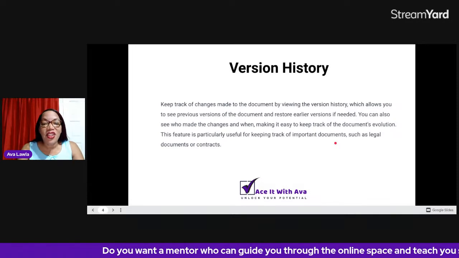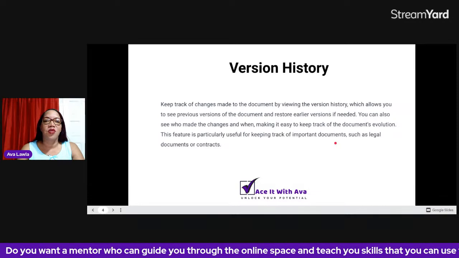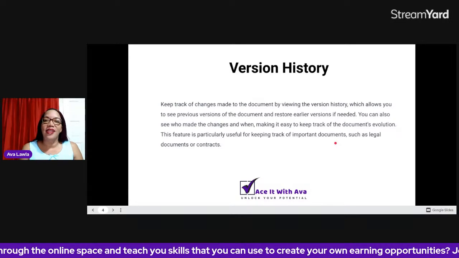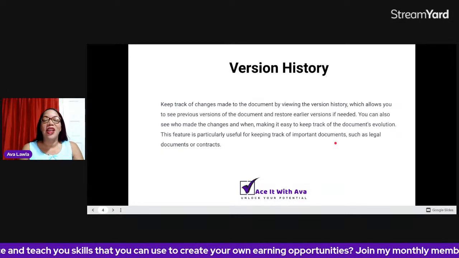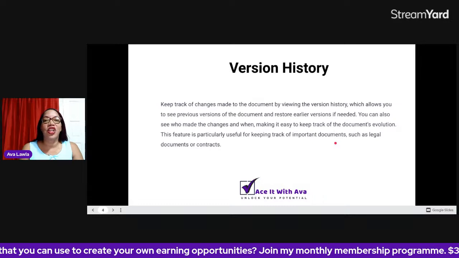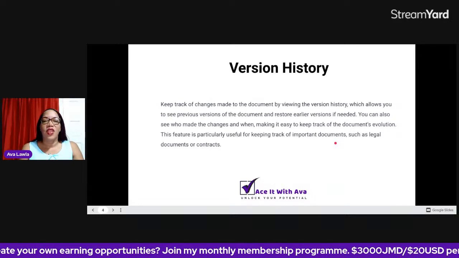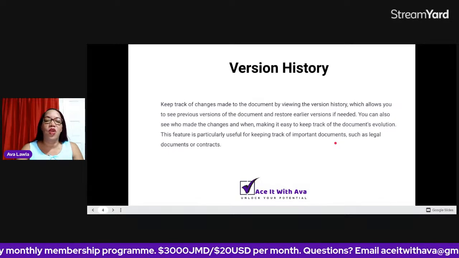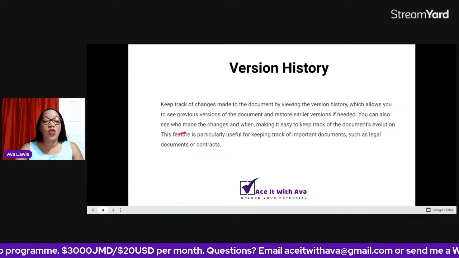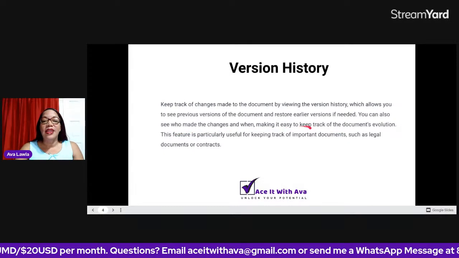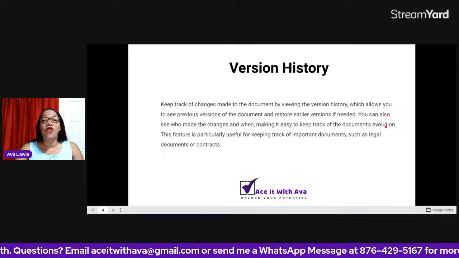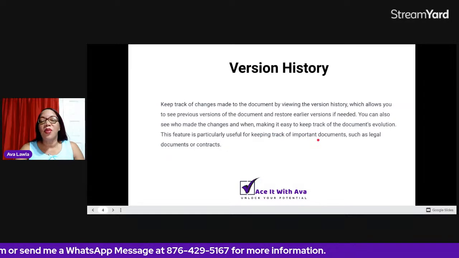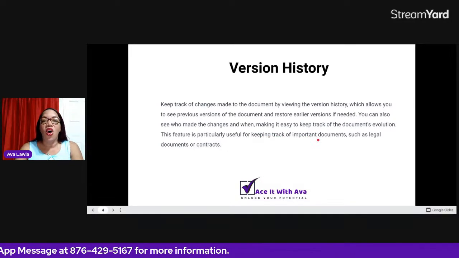So suppose you made a change that you said, no, gosh, I don't want to make that change anymore, like a big change. You had multiple changes. If you remember what date and time you made a certain change, you can go back and check through and see, okay, this is what it was originally, and then you can restore that version, meaning put it back to what it was. You can also see who made changes and when, making it easy to keep track of the document's evolution. This feature is particularly useful for keeping track of important documents such as legal documents or contracts.